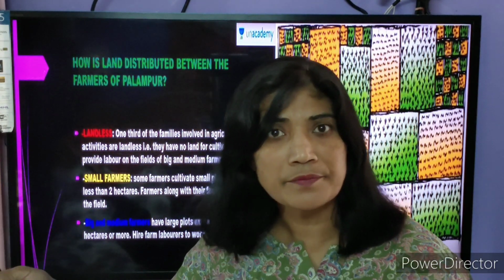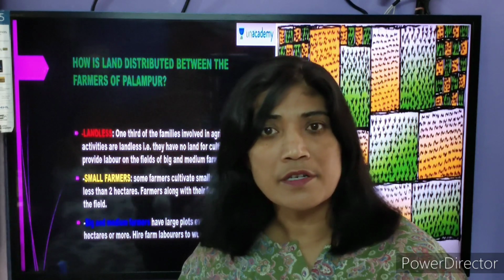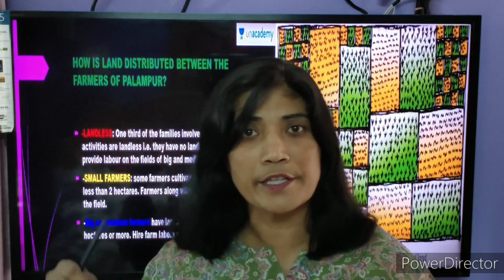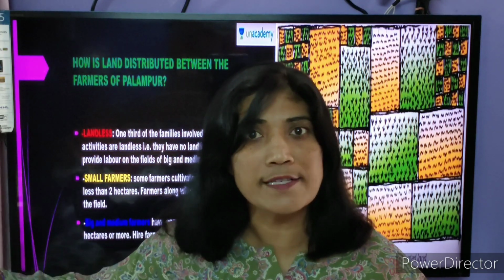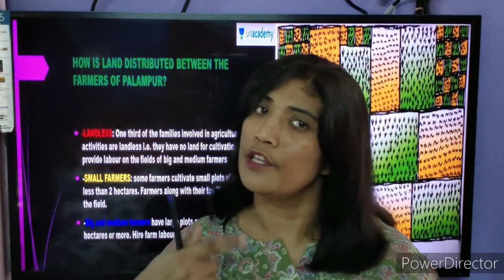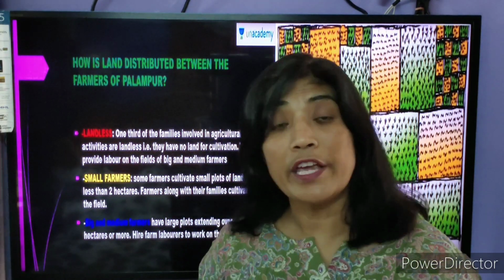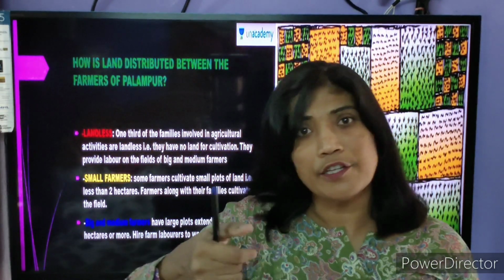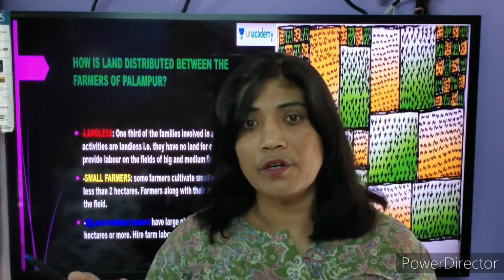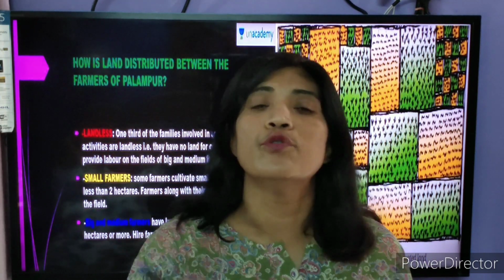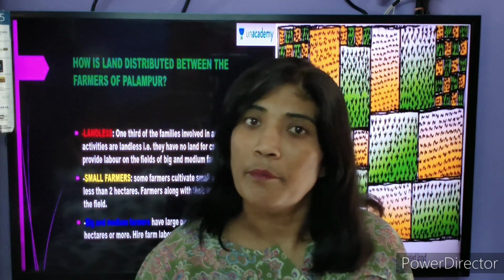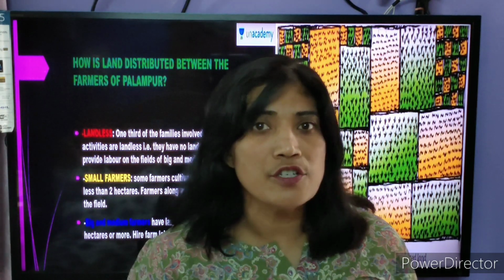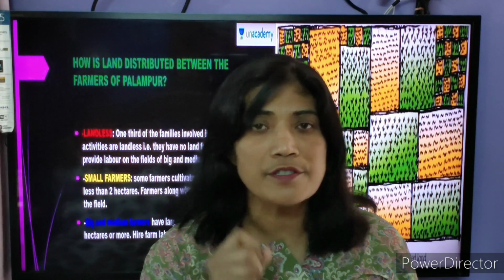Large farmers or medium farmers used to hire them to work on their land for cultivation, and they used to give them wages. Wages were given in kind or in cash. Either I give you money, or of the wheat you produce, I'll give you 5 kg or 10 kg of wheat as the wages.